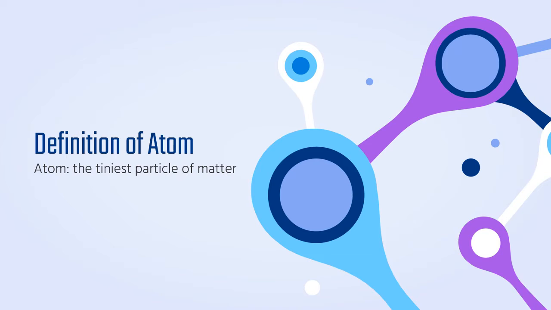So the smallest possible particle of copper, that would be the copper atom. So it's the tiniest particle of matter. We call these tiny particles elements, and we'll talk about that more in our next lesson.